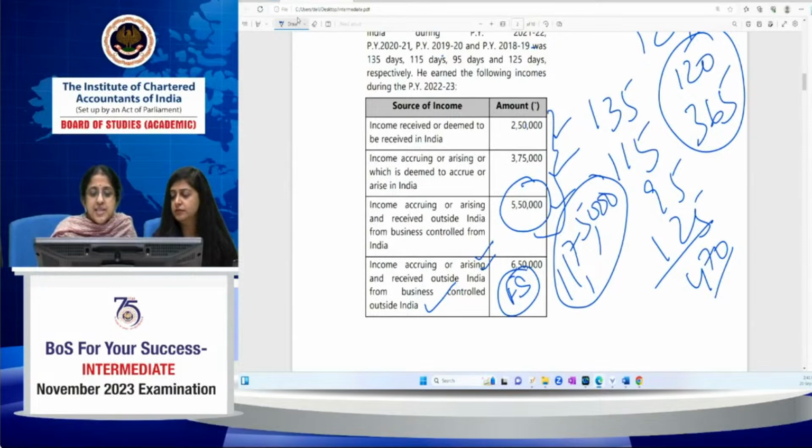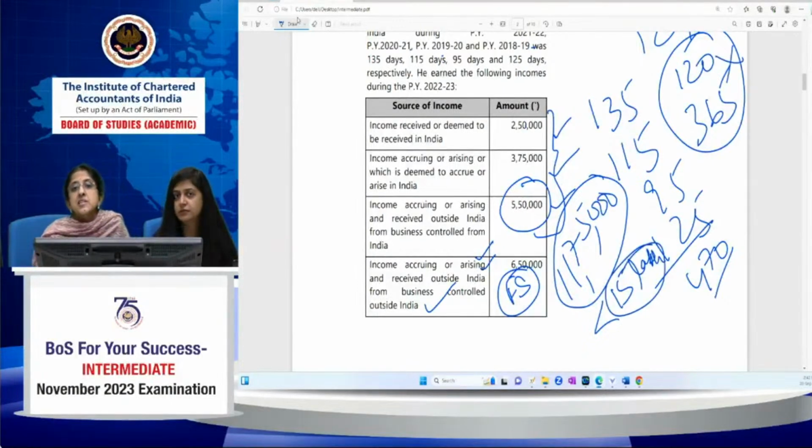So this income, 11,75,000, is less than 15 lakh, isn't it? If it's less than 15 lakh, then the 120-365-day condition will not apply. The 120-365-day condition will apply to a person of Indian origin visiting India only if the total income excluding income from foreign sources is greater than 15 lakh. In this case, it's only 11,75,000. So that condition will not apply.